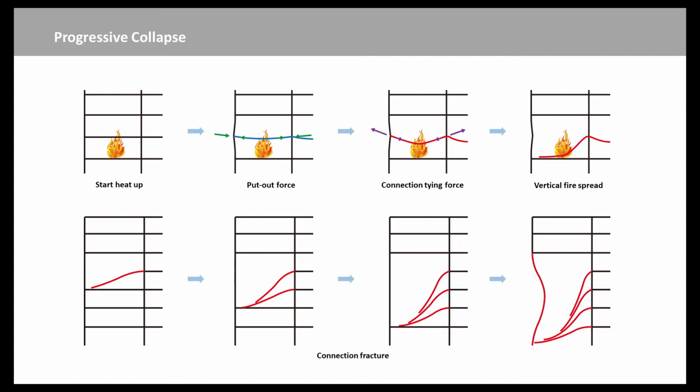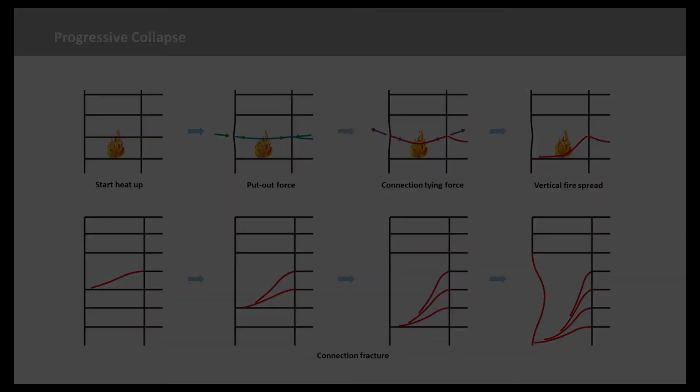In this case, you might see some sort of deflection. It may start to fall down, but it doesn't necessarily mean it's going to collapse. Sometimes, a large degree of deflection can actually be caused at high temperature. It doesn't matter whether it is high in the building or low down. The scenario is pretty much the same.